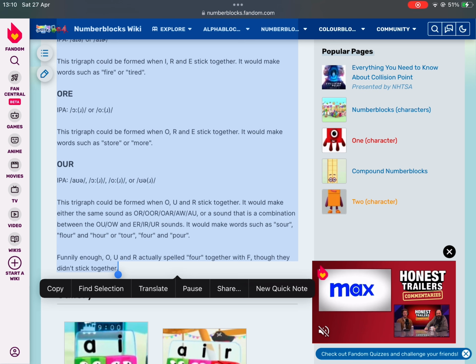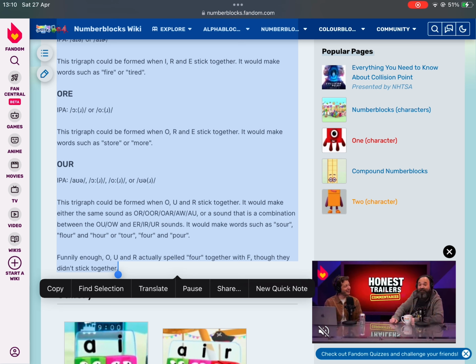OUR. This trigraph could be formed when O, U and R stick together. It would make either the same sound as or, or a sound that is a combination between the ow and er sounds. It would make words such as sour, flower and hour or tour, four and pour. Funnily enough, O, U and R actually spelled four together with F, though they didn't stick together.